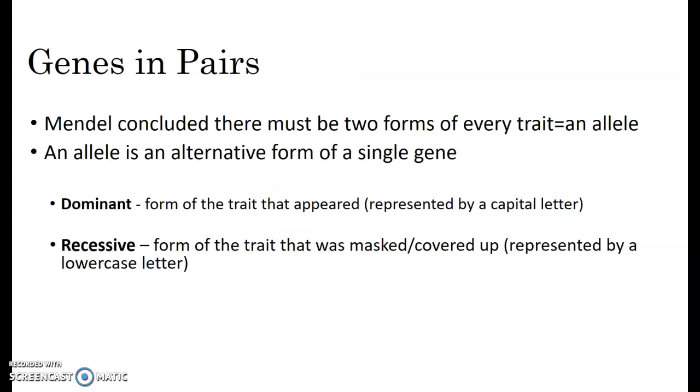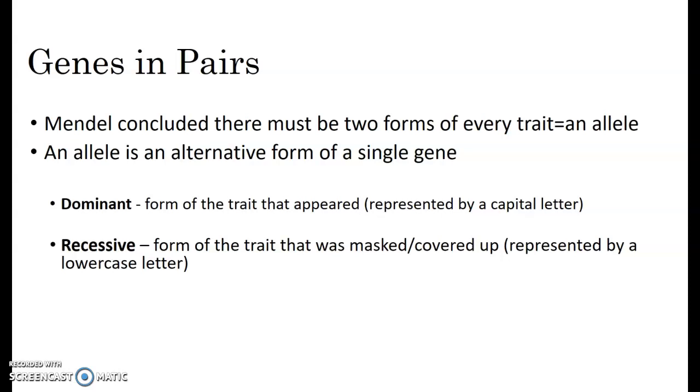Mendel concluded that there must be two forms of every trait that he studied, and those forms are called alleles. An allele is an alternative form of a single gene. For example, if the gene controlled colors of peas, the alleles would be the different colors, yellow or green.